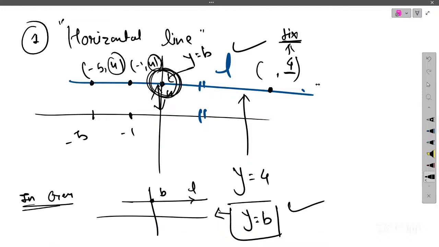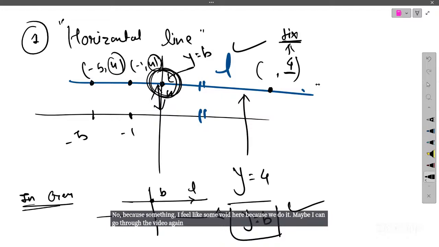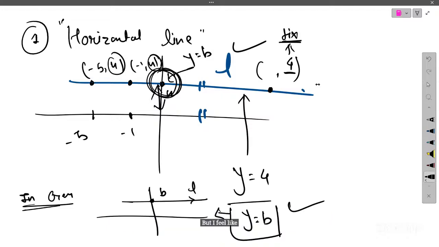So what's the doubt? What are the things you're not getting? I feel like there's some void here. Maybe I can go through the video again. For the vertical line I was able to understand, but for the horizontal line I feel I'm not getting the clarity.